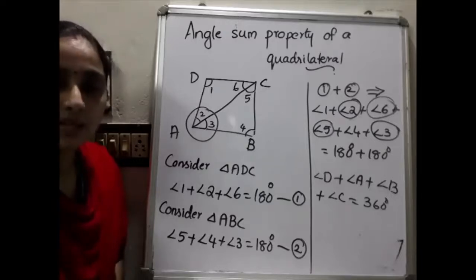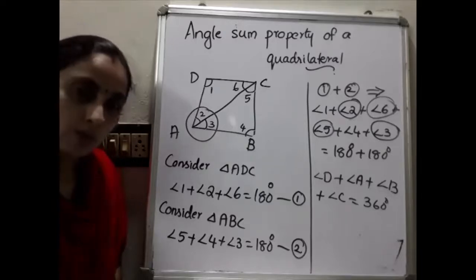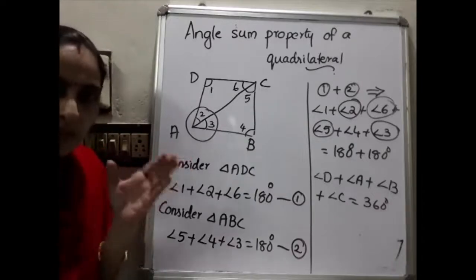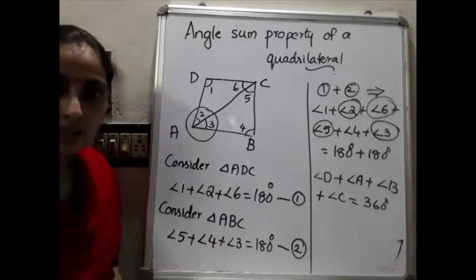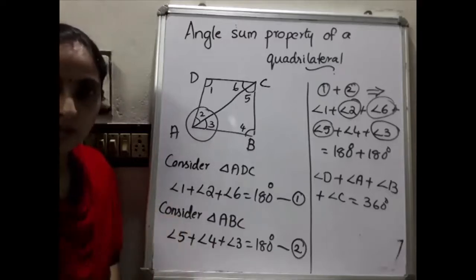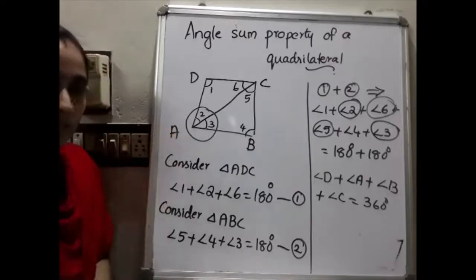Another 7 theorems are based on the parallelograms. That is, opposite angles of a parallelogram are equal, so many such theorems are there. So 1 plus 7 gives 8 theorems in the first section. Then the next section is the midpoint theorem and related things. That is also an important one. Okay, so hope you clear this theorem.